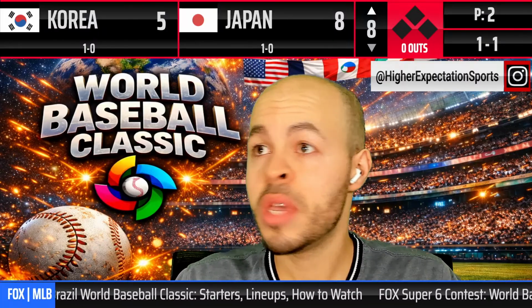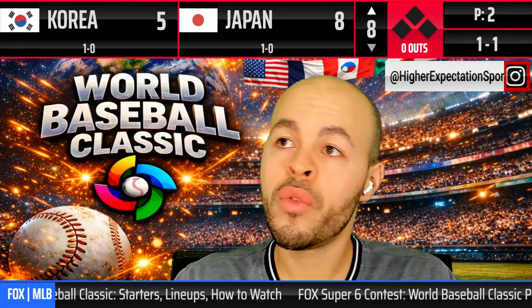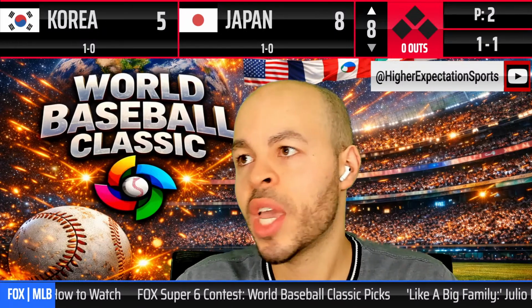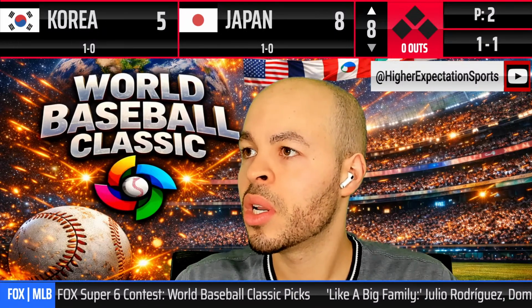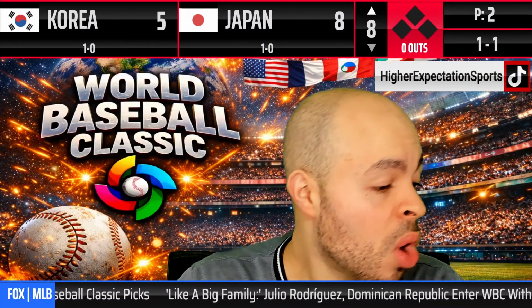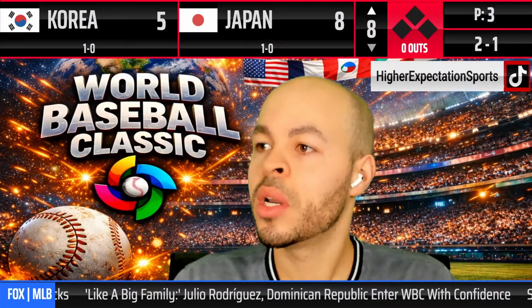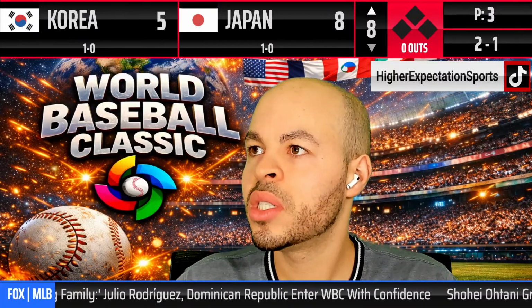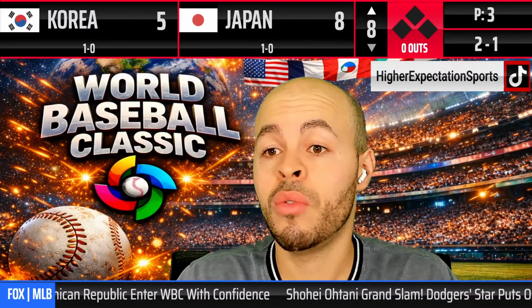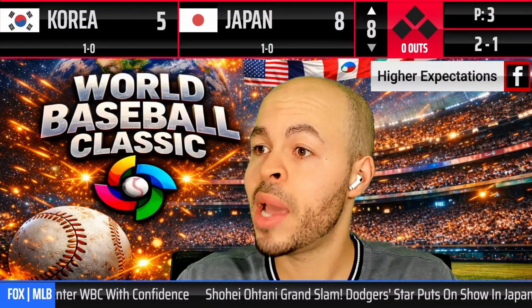This is a big part of the game. If Korea loses, whoever loses, they're pretty much going to have to win the next 2 games to have a chance. Here's the pitch. Ooh, blue. What is going on with these umpires? There's no way that these are MLB umpires. Some of these umpires are really missing strikes. My goodness.